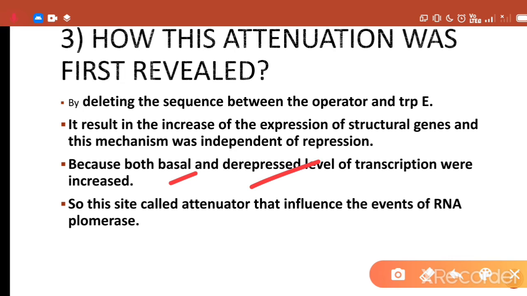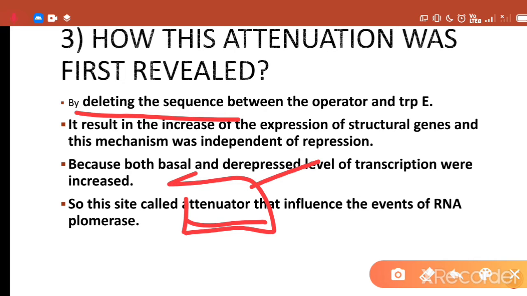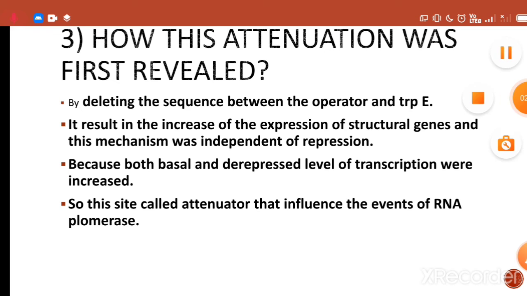So this site that was deleted was called the attenuator, and to date we also call it the attenuator because it results in the attenuation, or affects the events of RNA polymerase, because RNA polymerase binds the promoter and starts the transcription of different structural genes in the case of the trp operon.